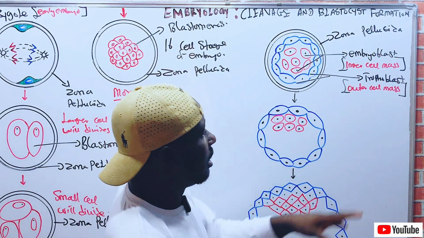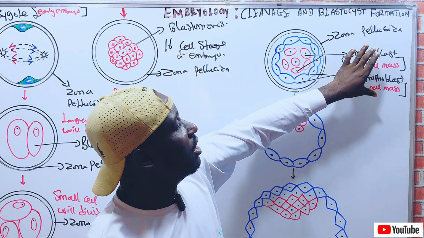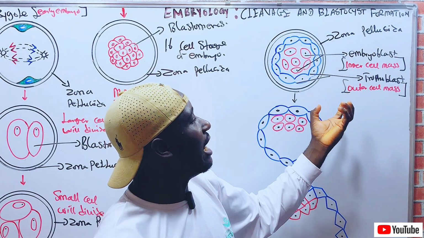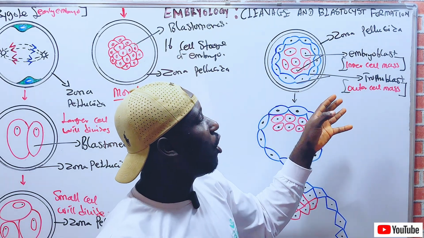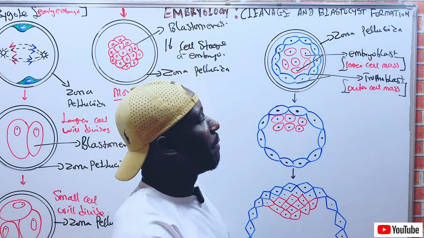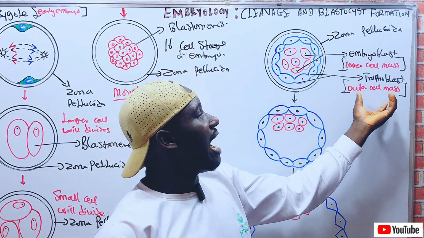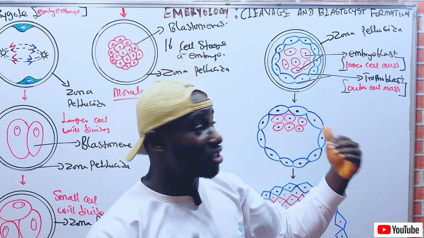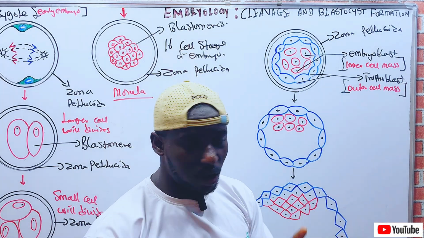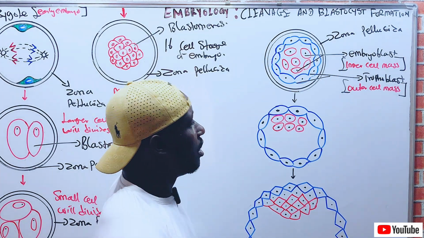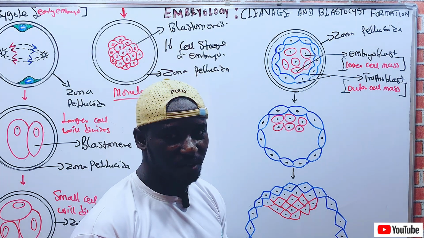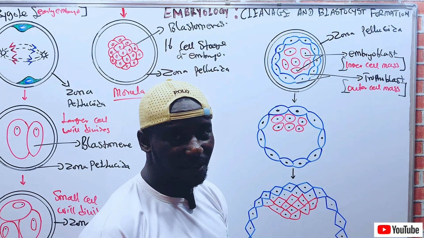So that is how the two cell masses are formed. The cells found at the center of the morula are called the inner cell mass, which is the embryoblast, while the ones found outside the morula are called the outer cell mass, otherwise called the trophoblast. That is how it works. Now, the next stage is that we are still continuing to form the blastocyst. These are embryonic events that continue.